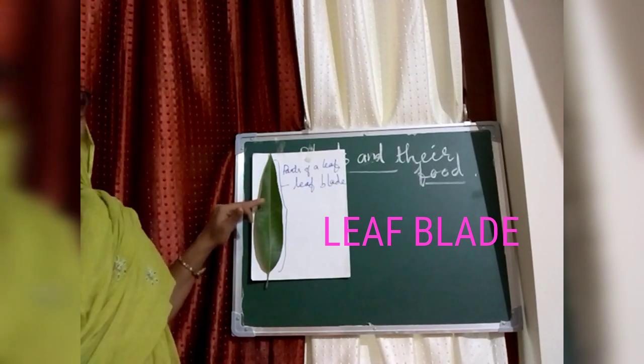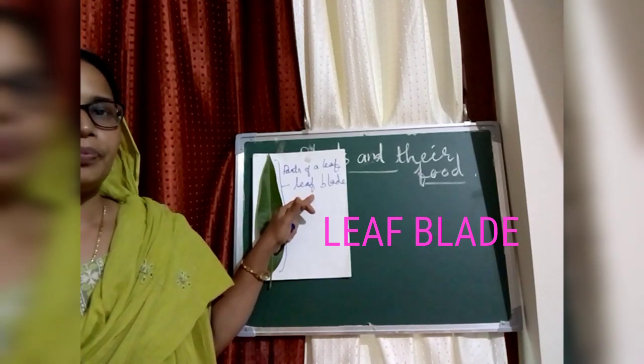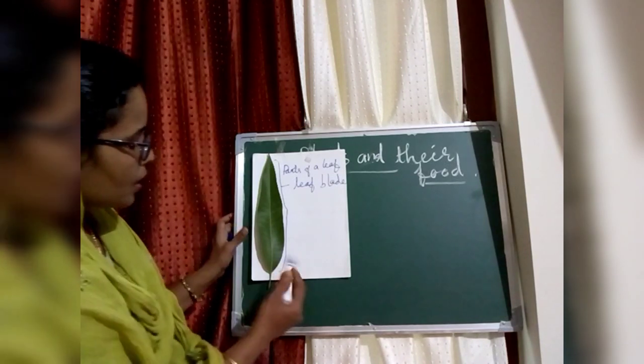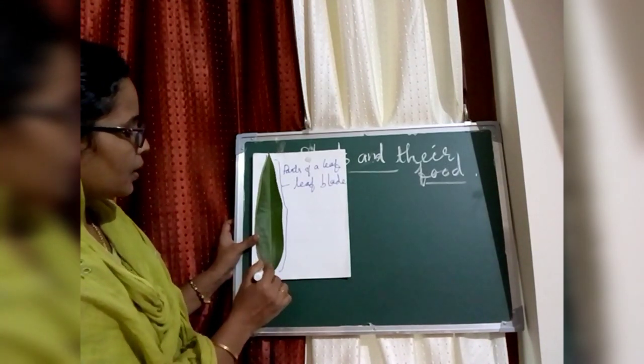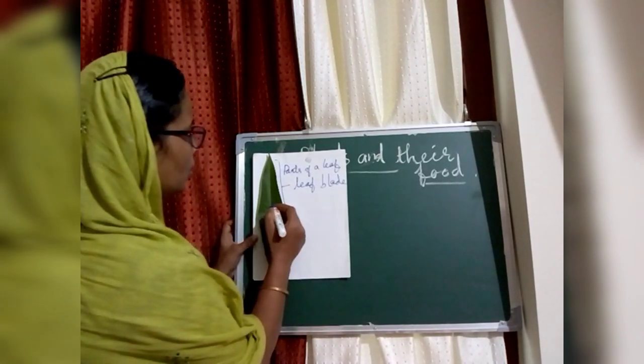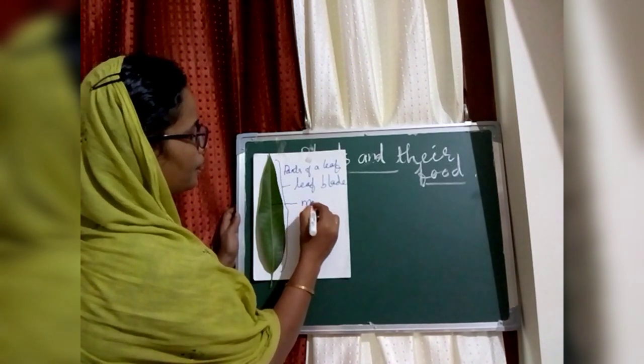So the flat surface of a leaf is called leaf blade. Then through the middle of this leaf blade, you can see a thick line running through the middle. This thick line is called midrib.